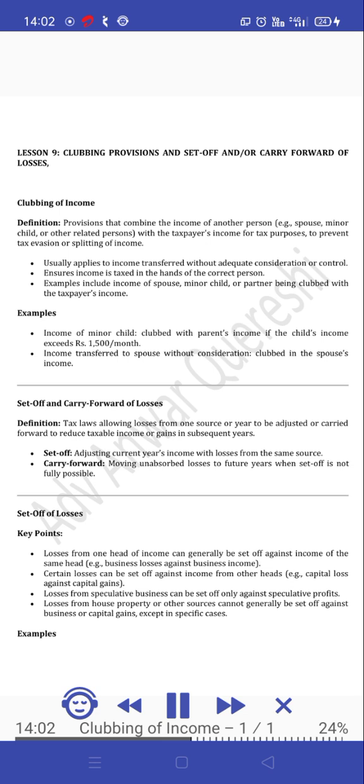Set off of losses. Key points. Losses from one head of income can generally be set off against income of the same head, e.g. business losses against business income. Certain losses can be set off against income from other heads, e.g. capital loss against capital gains. Losses from speculative business can be set off only against speculative profits.